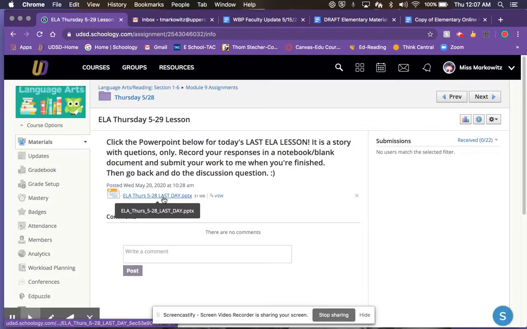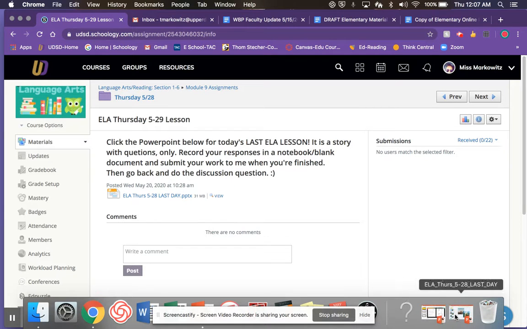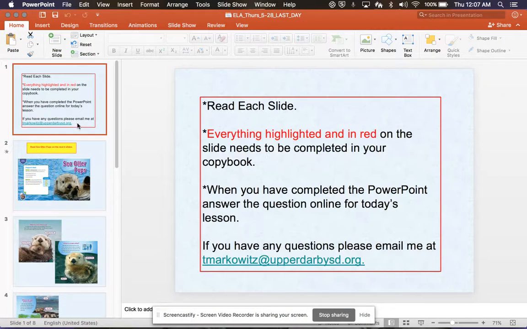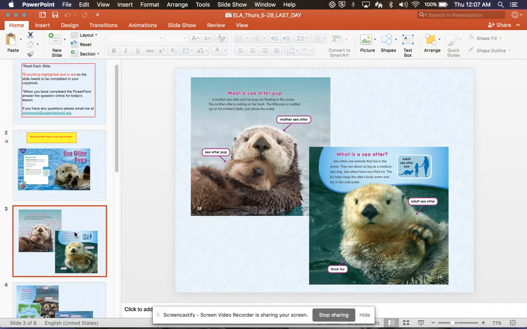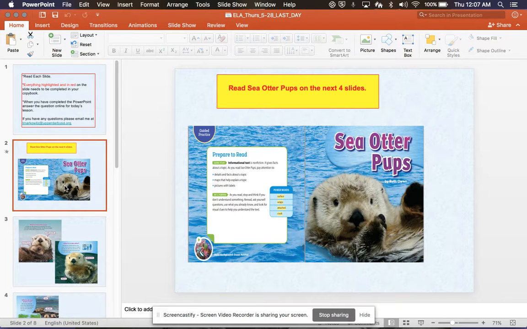It will load your PowerPoint. You're going to record your responses in a notebook or a blank document. I think you guys got this down by now. You're going to be reading a story about sea otter pups. Okay, it is nonfiction. It's considered an informational text.